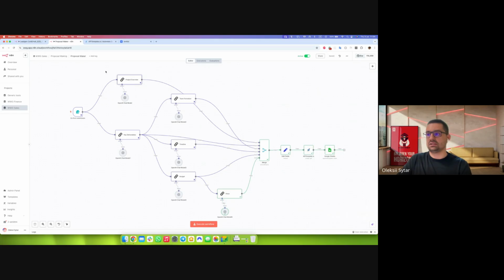The proposal is a document that they are ready to sign, and we have to share a PDF document with them. So we have the project overview, the key deliverables which will be included in the proposal, the team information of who is going to work on the project, the timeline of the project according to the requested 2 weeks that I showed you, the budget for the proposal, and the price. This is just a formatting tool, so it doesn't matter that much.